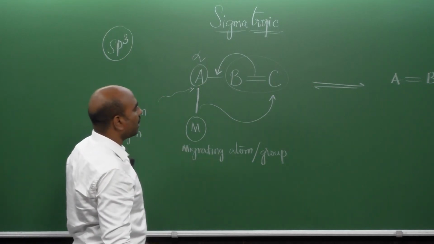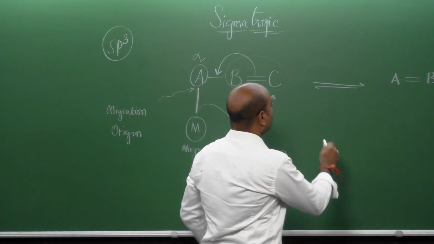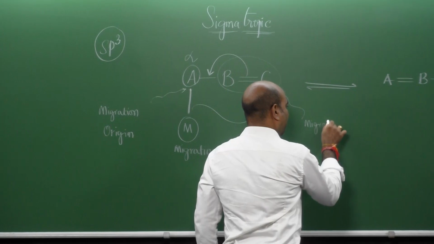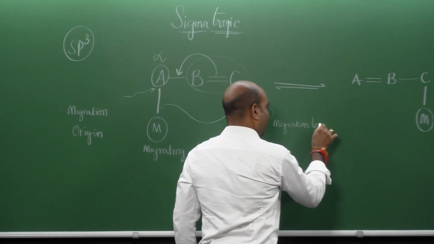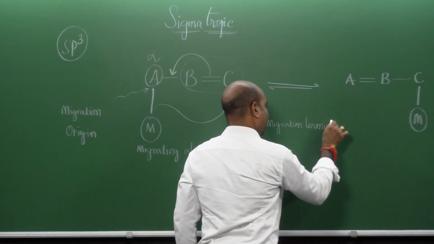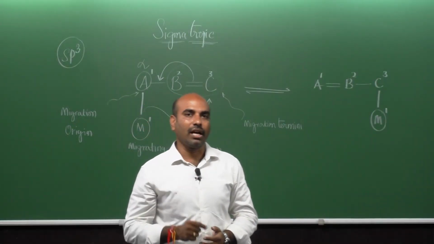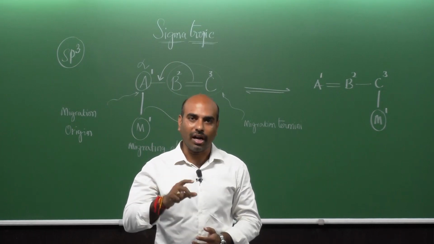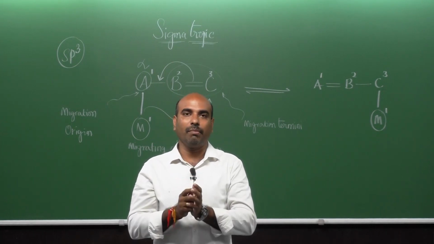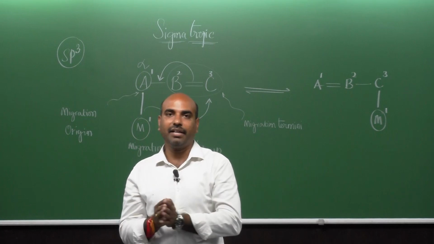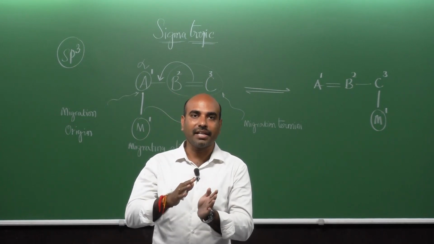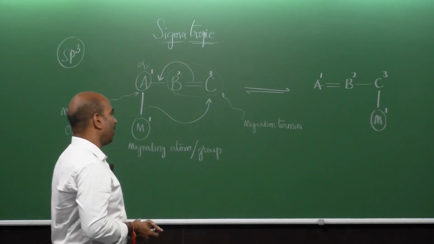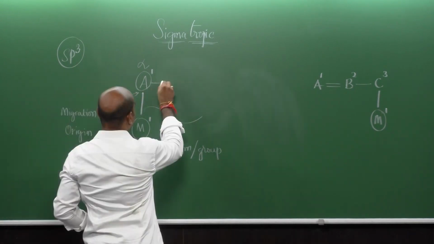The place where it is moving is called the migration terminus. If you label the carbon atom, then you can confirm whether the substituent, group or atom which is holding the sigma bond and is intended to migrate has really migrated or not, right.